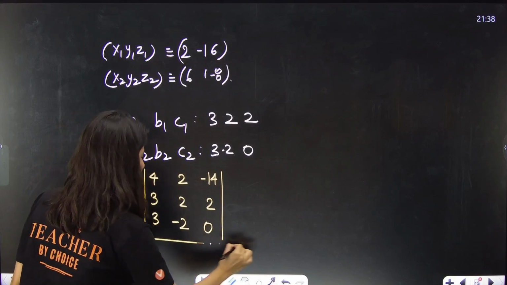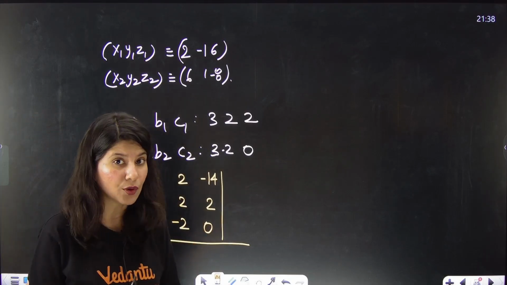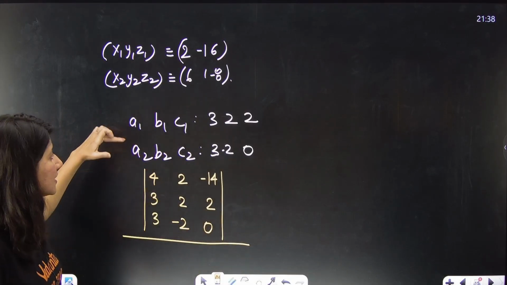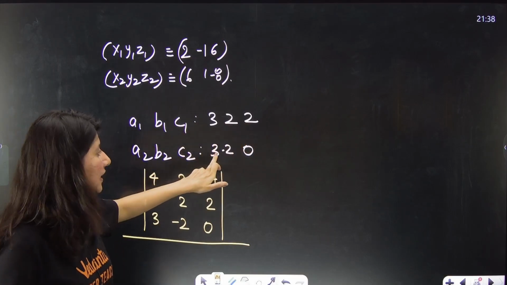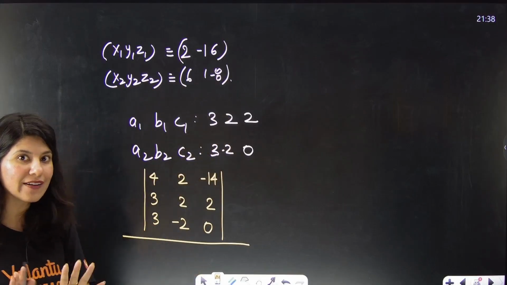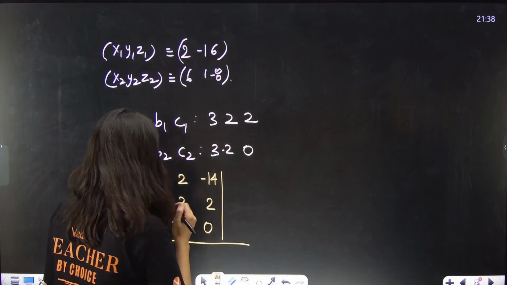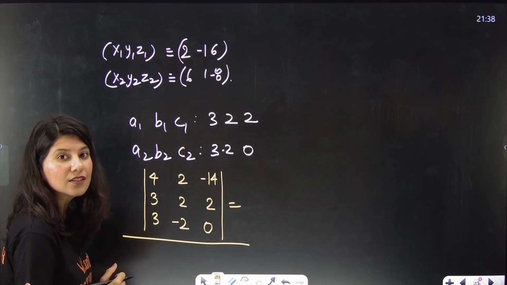And over here, you have to calculate the magnitude of the cross product of this cross this. 3i, 2j, 2k is vector 1. 3i minus 2j, 0k is vector 2. Cross product, then magnitude. Hold on, I will tell you, it is not that difficult. In fact, it is very easy. The denominator part, let's leave. Let's tackle the numerator part.